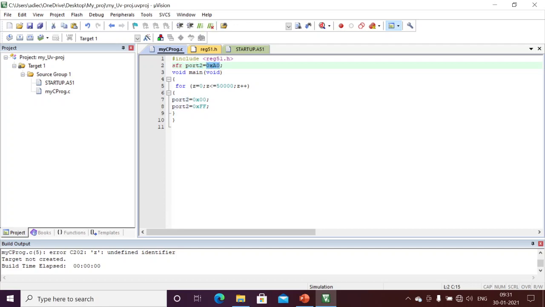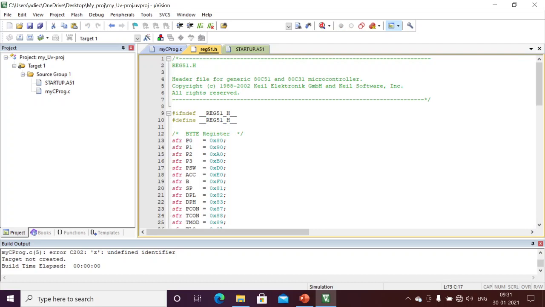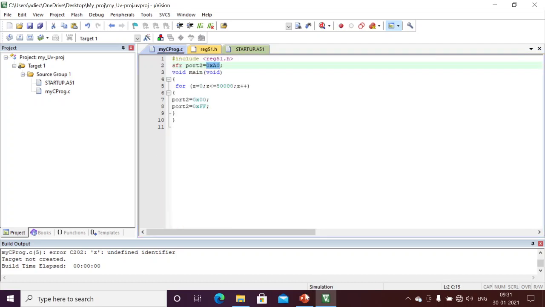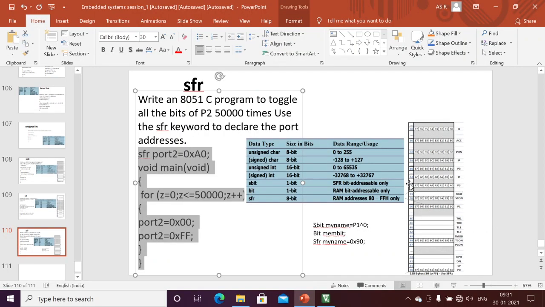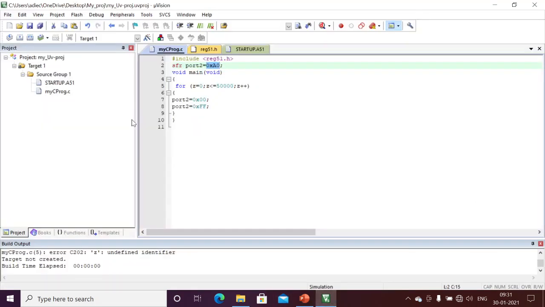And here I am giving the address of port 2. If you see here, the port 2 address is A0. This is byte addressable. Here SFR port 2, I am giving the address and accessing the register through the address, so reg51.h is not required. Why? Because I am not using capital P1, P2, P3, P4.